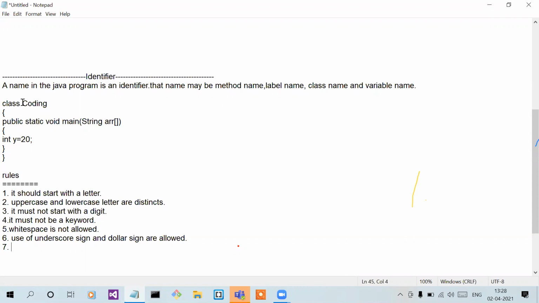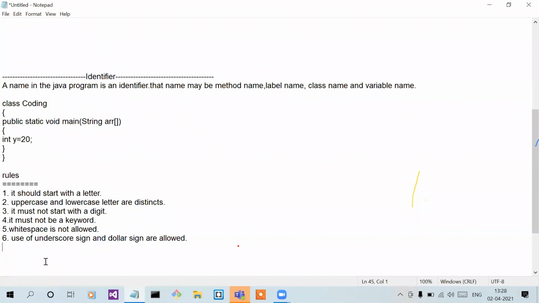What is meant by length? Let's count. In Coding: 1, 2, 3, 4, 5, 6. So the length is 6. So there is no limit, but it is recommended that you do not take more than 15.